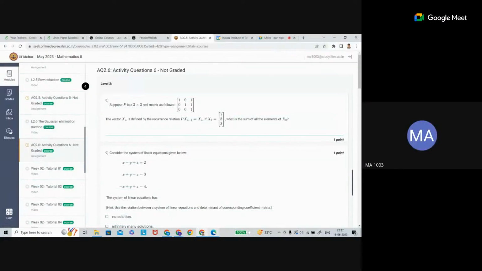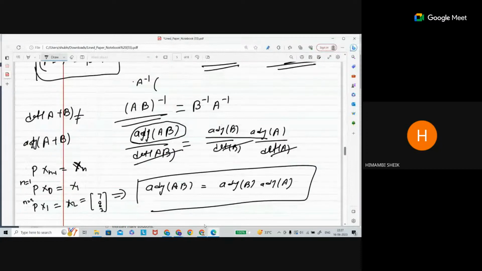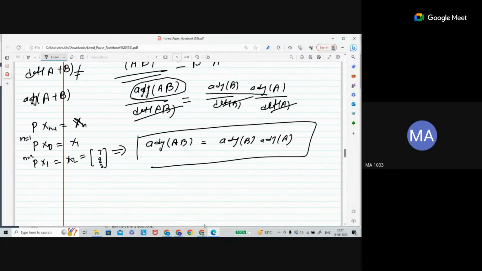In place of x1, what we need to substitute, sir? For that you have P given, no? So P is what? Some matrix is given, x1, and this is 7, 8, 3. So you need to solve it. Once you solve, then you'll get that x1. Again for this one you got x1, substitute here. You can solve and you will get x0. So that means, backtrack.